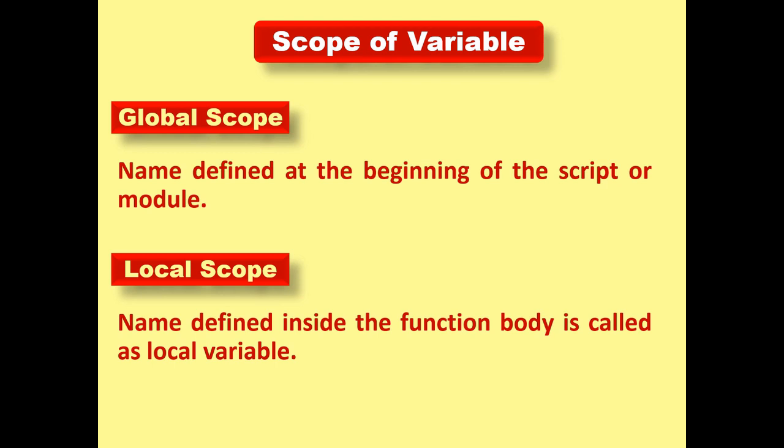Next is called the local scope. Local means a name defined inside the function body is called a local variable or local scope. It means if we have a particular function and we declare any variable within that function, that variable is considered local to that function.